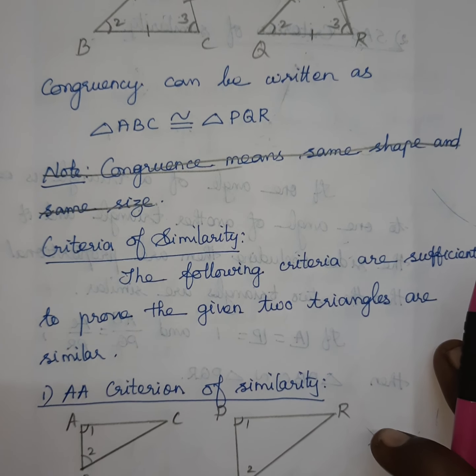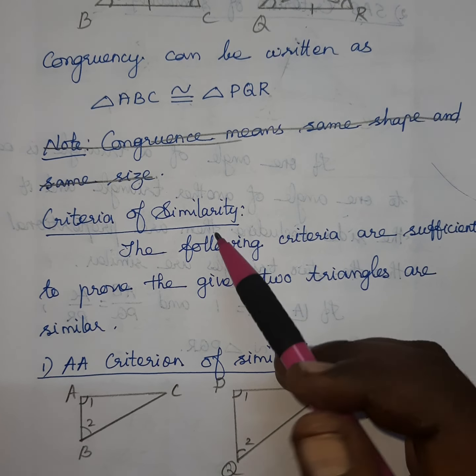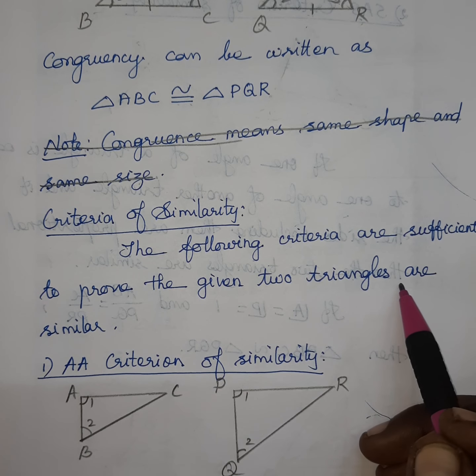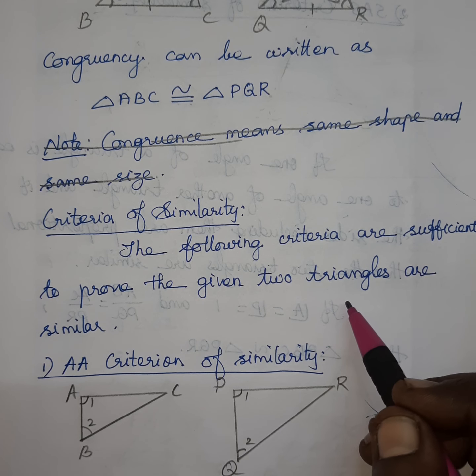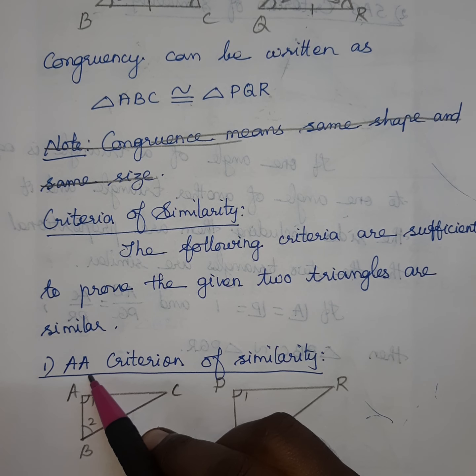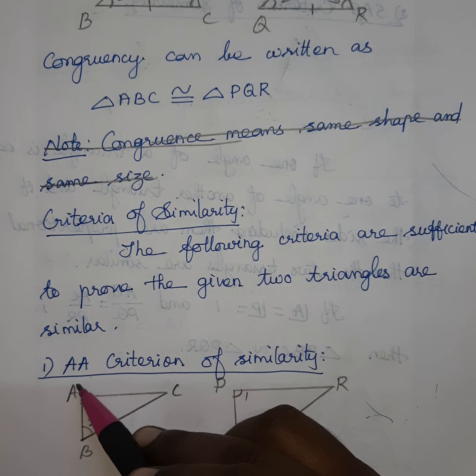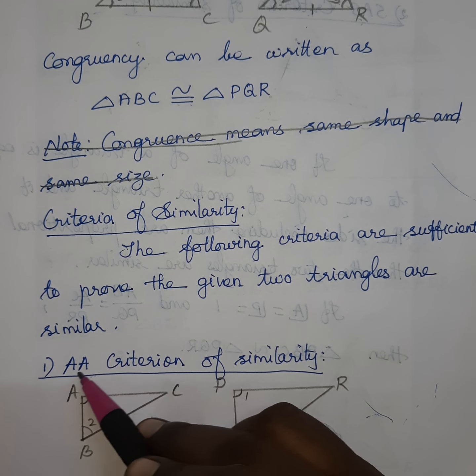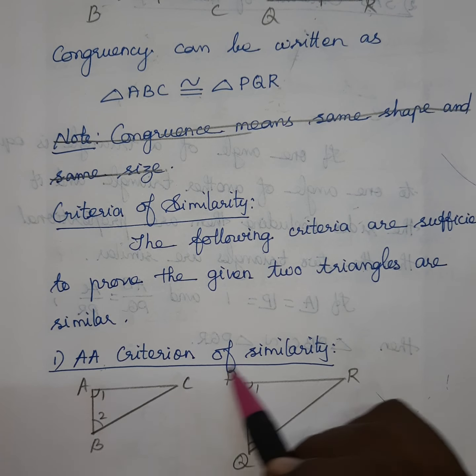Okay, now we can learn about the criteria of similarity. What are the criteria we have for the similarity? How to use? The following criteria are sufficient to prove the given two triangles similar. Now in this lesson they have given three criteria. Last year you learned this, in 8th I think. You learned the triple A criteria, then SAS, then SSS. Okay, you learned the same criteria we are using, but instead of triple A we are using double A. Both are same, but double A is enough. Two angles are enough. So it is given as double A criteria.